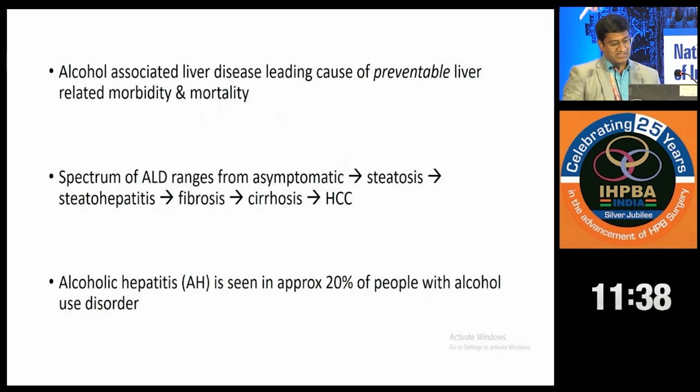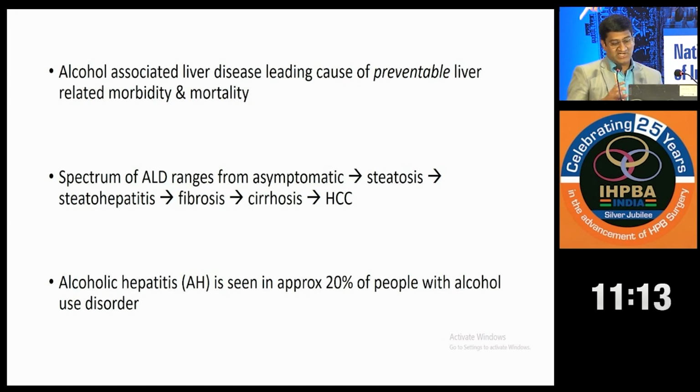I'll rush through the slides. We know that alcohol is one of the leading causes of preventable liver-related morbidity and mortality. We now see most of the patients who come to us for liver transplant have either non-alcoholic fatty liver disease or alcohol-associated liver disease. This spectrum ranges from asymptomatic to steatosis, to steatohepatitis, to cirrhosis.